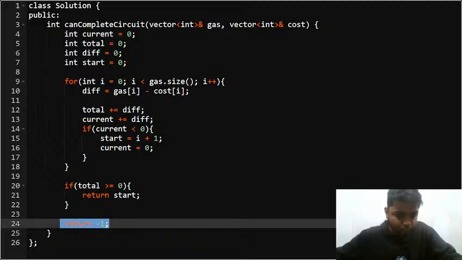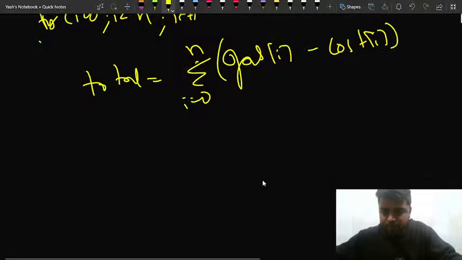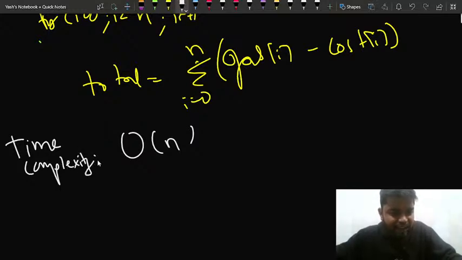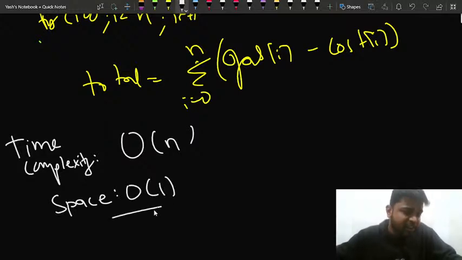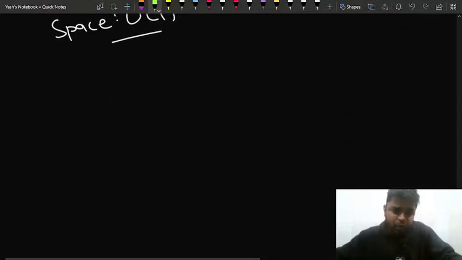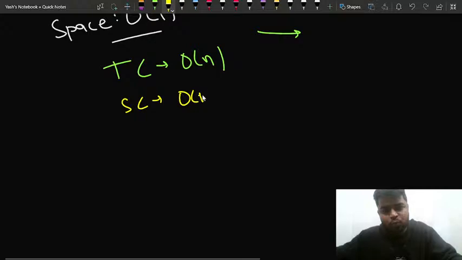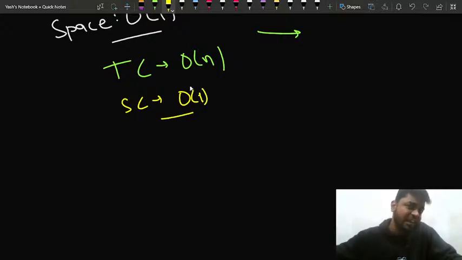So what I'm doing in this question is, the time complexity for this particular question is order of n, right? The time complexity for this question is order of n, and the space complexity is order of 1, for the implementation that I've done. You can find the code of this implementation in the comments as well, right? So I'm saying that the time complexity is order of n. Why? Because we are traversing through the complete array only once, and the space complexity is nothing but order of 1, right? Because we are not using any extra data structure or anything like that, right?